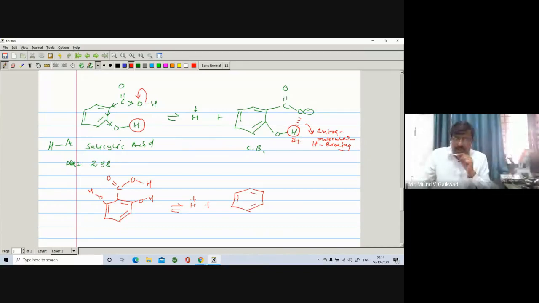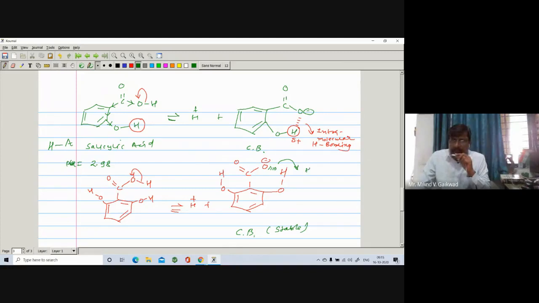Here is C double bond O, and here is O and H. Similarly, here is C double bond O and only O negative, because this sigma bond opens on this O, and here is O and H. So you'll find that there is a formation of hydrogen bonding between the oxygen and hydrogen, which means the conjugate base is found to be more stable, due to intramolecular hydrogen bonding.